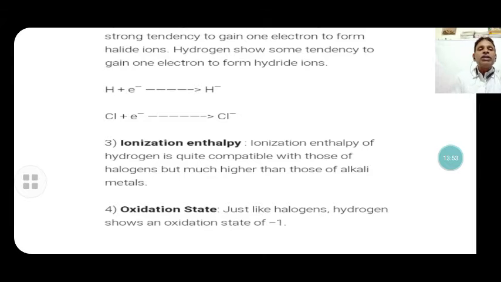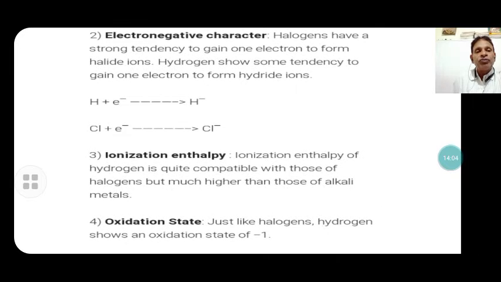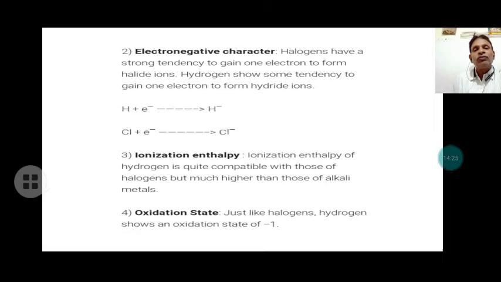Here, the ionization enthalpy of hydrogen is quite comparable with those of the halogens, but much higher than those of the alkali metals. Oxidation state: hydrogen also shows a negative oxidation state. Just like halogens, hydrogen shows an oxidation state of +1. It has a dual character: it shows the positive +1 oxidation state, and in some compounds it shows the negative -1 oxidation state. That is the dual character of hydrogen.